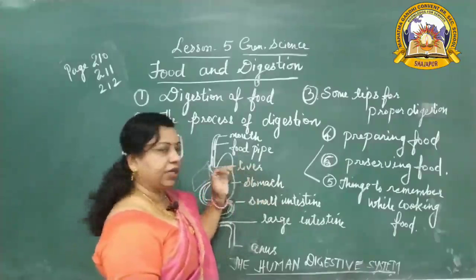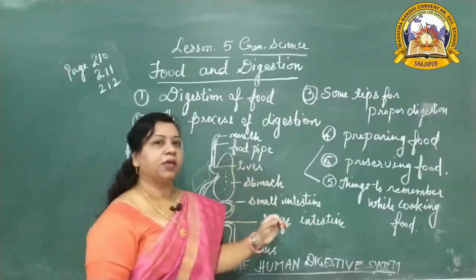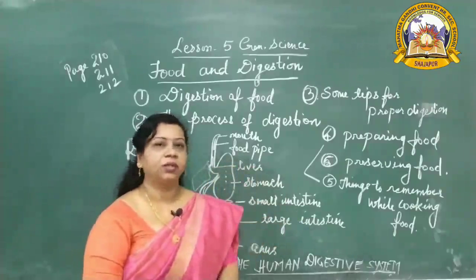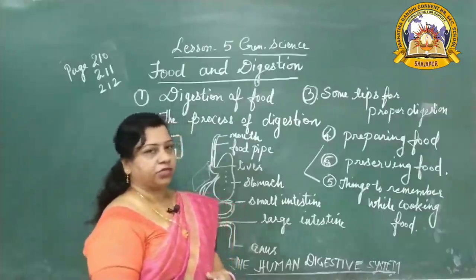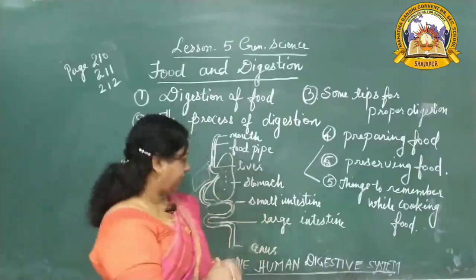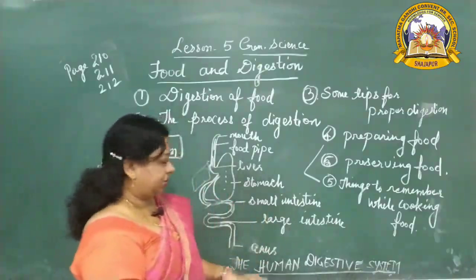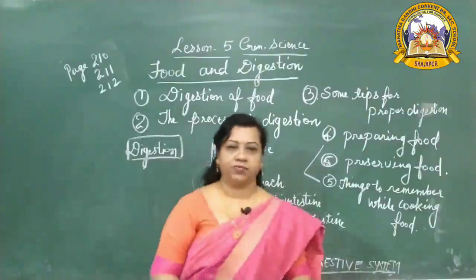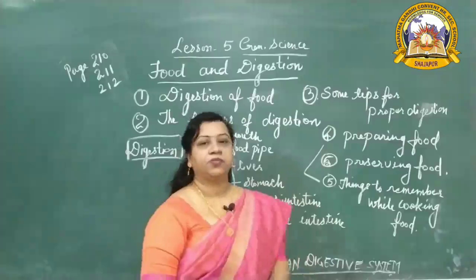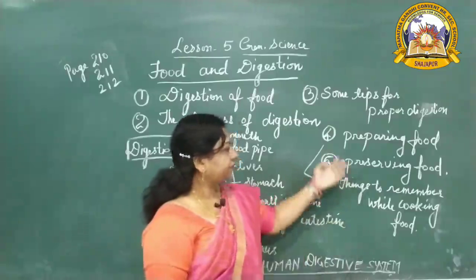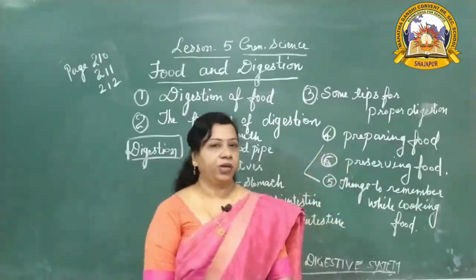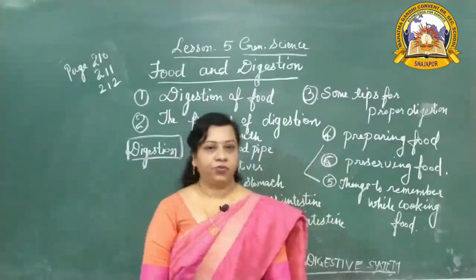but it never takes part in the digestion. The liver and pancreas only secrete juices for the proper functioning of digestion, meaning they help in digestion. And this is the human digestive system. Then we have seen some tips for proper digestion, discussed preparing food, then preserving food, and